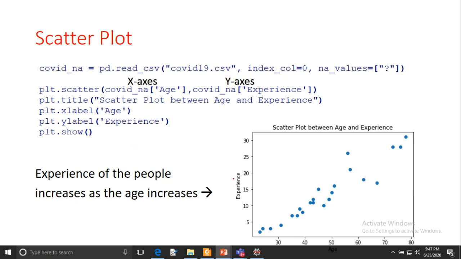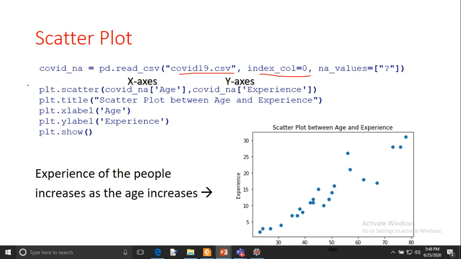Here in my case, I'm reading one file, covid19.csv, with index_col equal to 0 and na_values, which means missing values are replaced with NA values while reading. Then we are keeping the scatter plot here, and before calling the scatter plot, you have to import the matplotlib library: import matplotlib as plt.